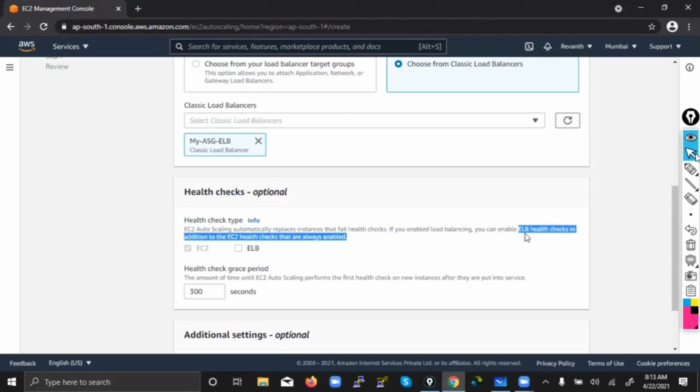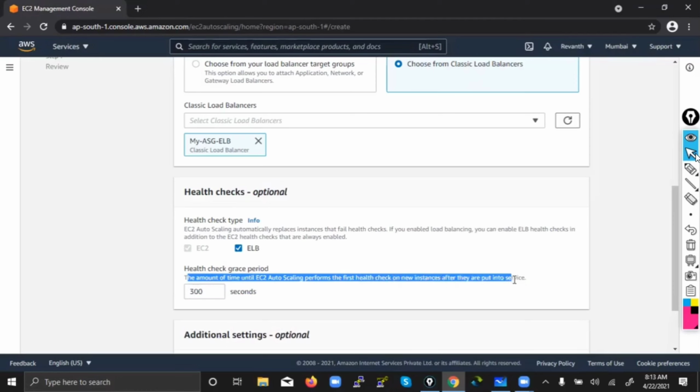Already in yesterday's class, we have discussed the health check between EC2 and ELB. What is this health check? This is between auto scaling and load balancing. So the amount of time. What is the meaning of health check grace period? The amount of time until EC2 auto scaling performs the first health check on a new instance after it is put into service. What is the meaning of this line, guys? Whatever I have highlighted.